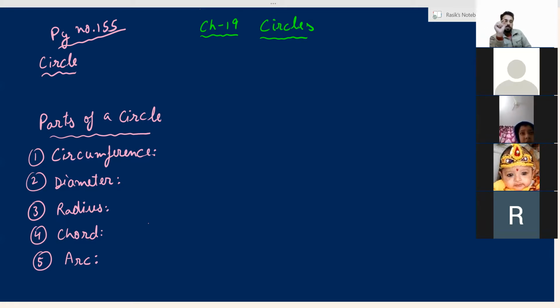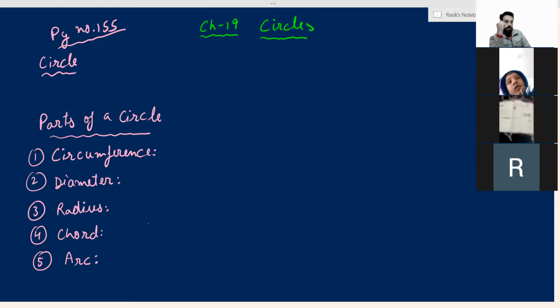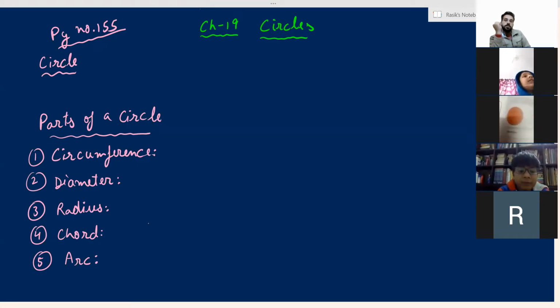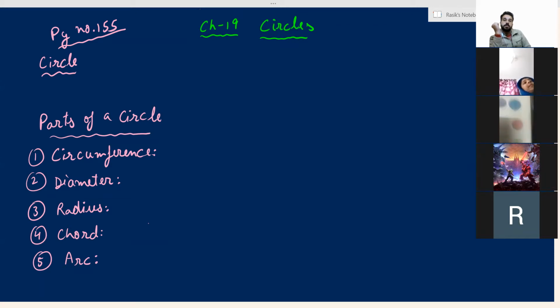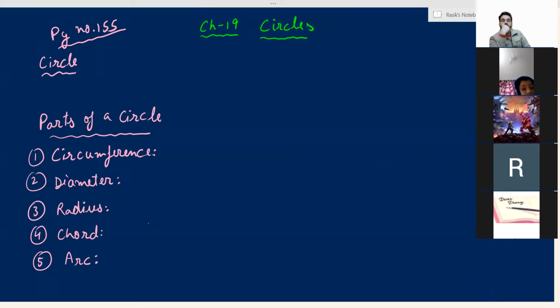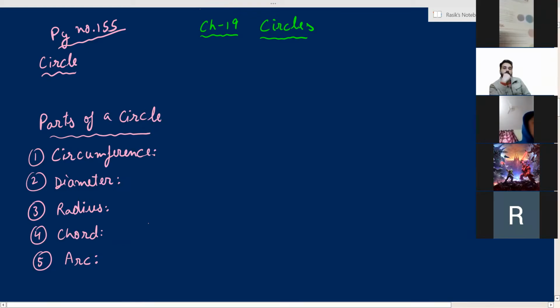Write down the definition. Sir, all 5 figures? Yes, all the five circles of page number 155, because every figure is showing a different thing. Sir, please can you send in the chat box what we have to do? And sir, arc picture also. Yes, that also. Sir, after doing work, we have to send on WhatsApp. Yes, correct. After completing your work, take a picture and send it on WhatsApp.